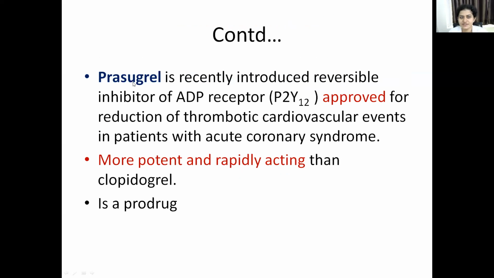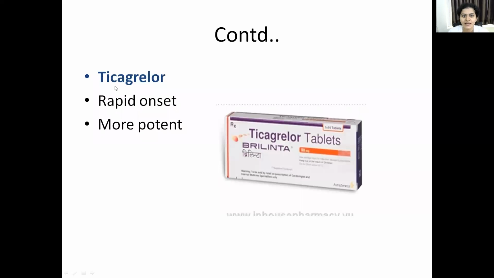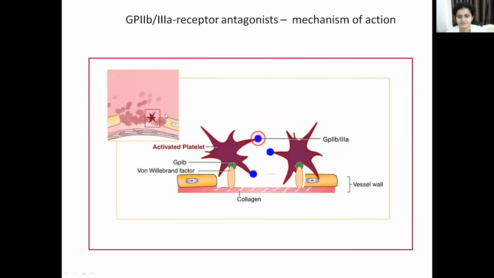The next drug in this group is prasugrel, which is a recently introduced drug. It is approved for thrombotic cardiovascular events in patients with acute coronary syndrome. In comparison to clopidogrel, it is more potent and rapidly acting, and like clopidogrel, it is also a prodrug. Only remember it is more potent and rapidly acting. Ticagrelor is also a rapid onset and more potent drug.